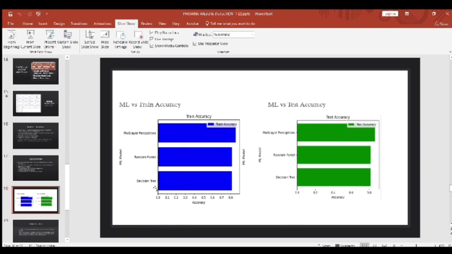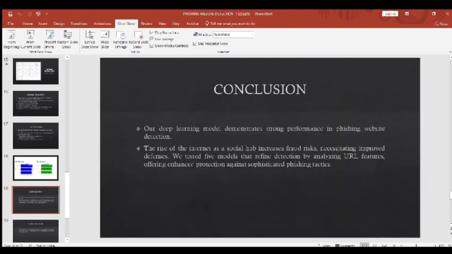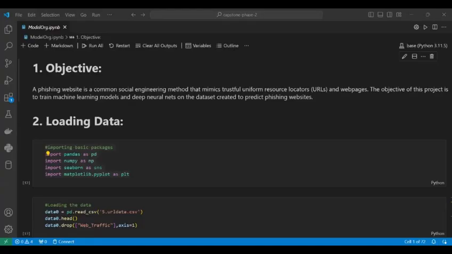We have training accuracy and testing accuracy. We used multi-layer perceptron, random forest, decision tree. From all this, we get multi-layer perceptron as the highest percentage in testing and training accuracy. Conclusion: our deep learning model demonstrates strong performance in phishing website detection.